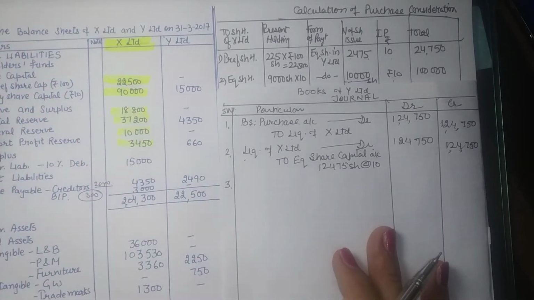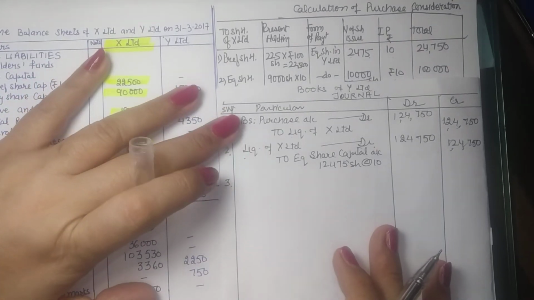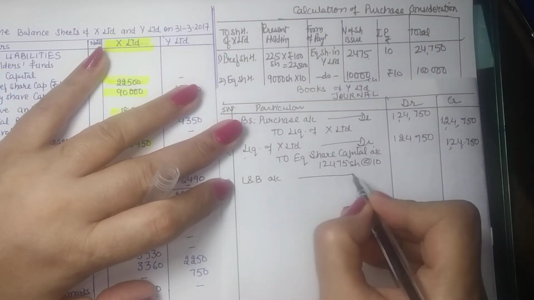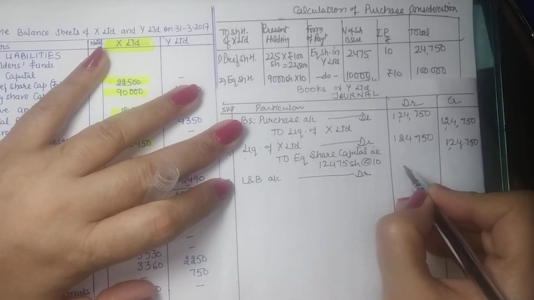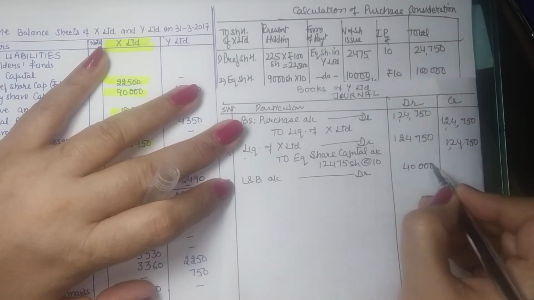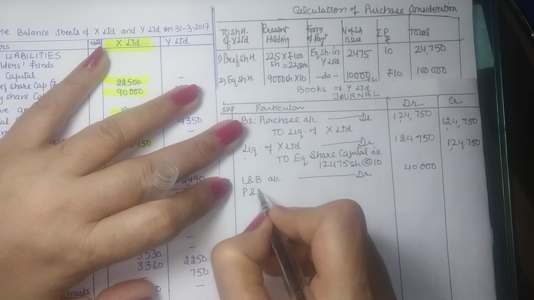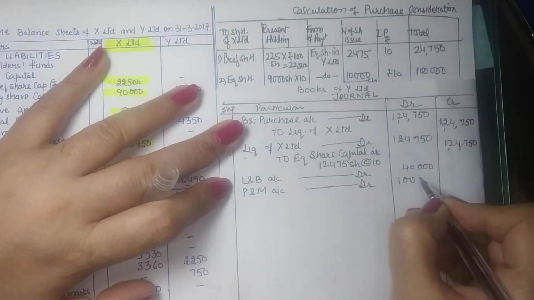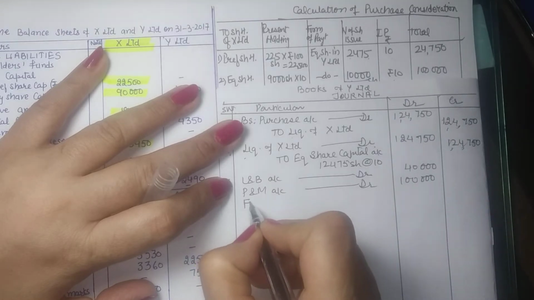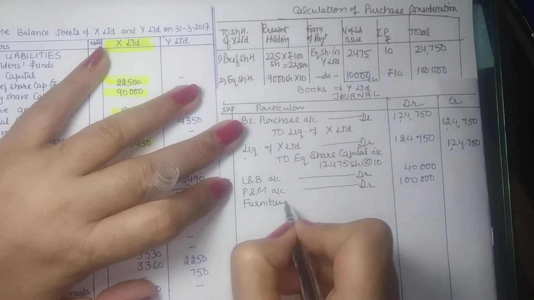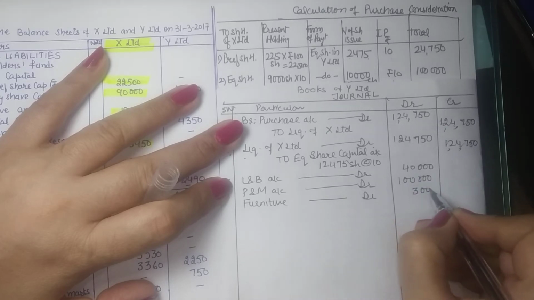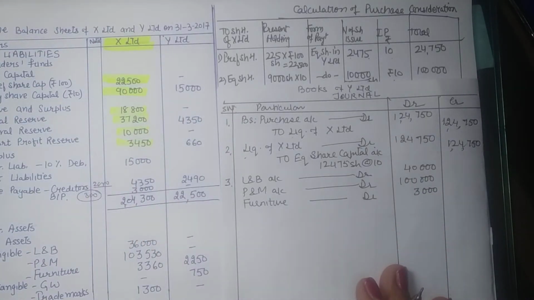So they acquired various assets, and while acquiring, as per the question, what we find that land and building has been valued at 40,000. Plant and machinery has been valued at 1 lakh. Furniture has been valued at 3,000. Trademarks are taken to be valueless.